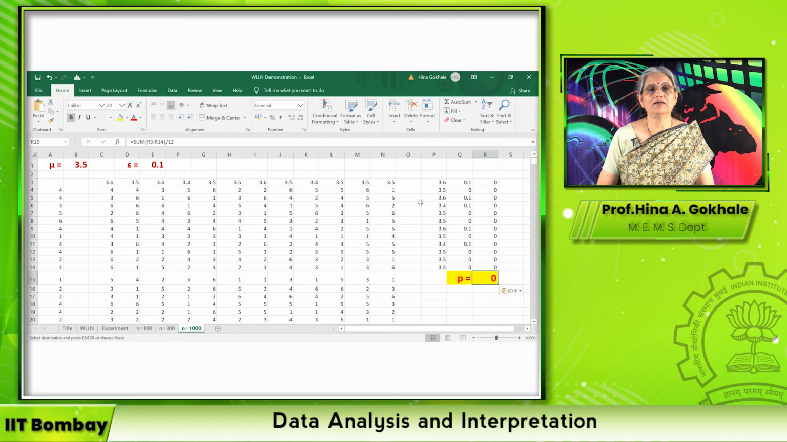This is very simple. Now that you are generating a number through RANDBETWEEN, you can also take a number between 1 and 10 and repeat the experiment. The average value will be 5.5, and you can take different epsilon and you can work it out.